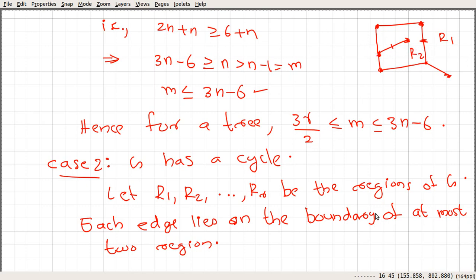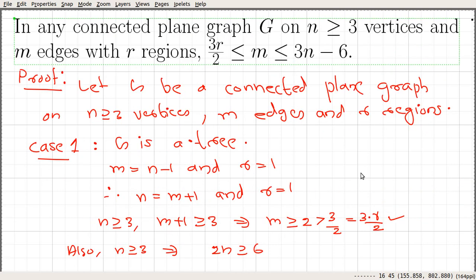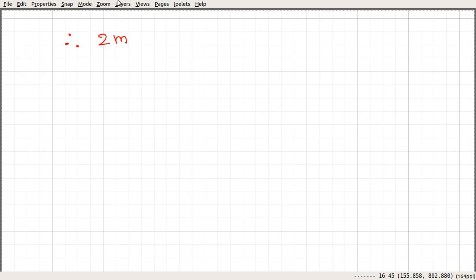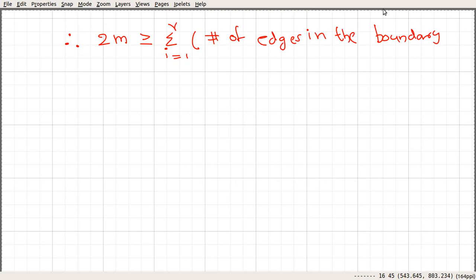Since we have this condition, this quantity 2m is going to be greater than or equal to the sum over i equal to 1 to r of the number of edges in the boundary of the region Ri.